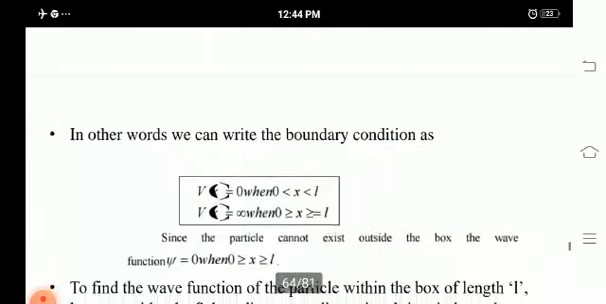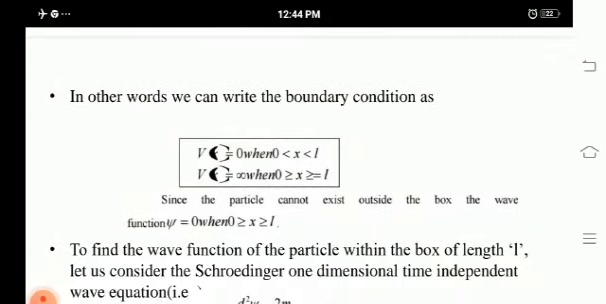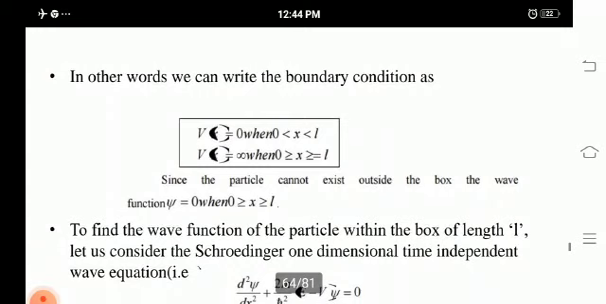So, in other words, we can write the boundary conditions as V(x) = 0 when 0 < x < L, and V(x) = infinity when x ≤ 0 and x ≥ L. Since a particle cannot exist outside the box, the wave function psi is equal to 0 when x ≤ 0 and x ≥ L.